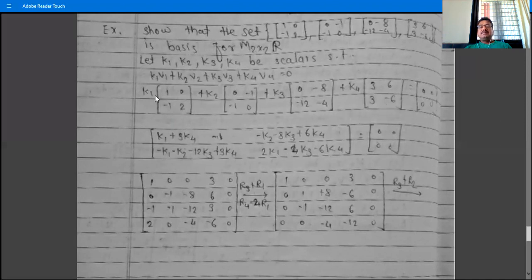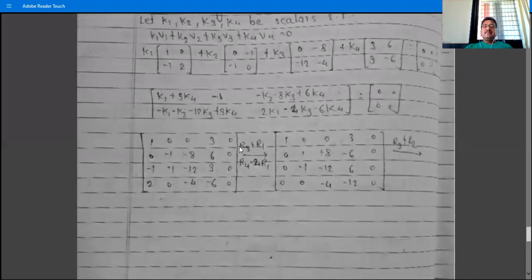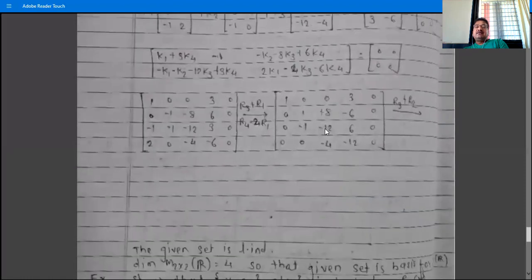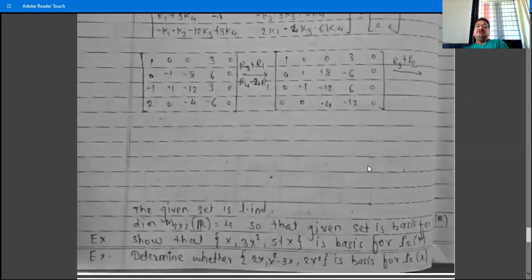After first writing the multiplication and then the addition, we have the 4 equations, that is k1 plus 3k4 is equal to 0, and the others are each equal to 0. So write that system. Now we have to solve this system. Write the augmented matrix, convert it to echelon form, and then rewrite the equations.